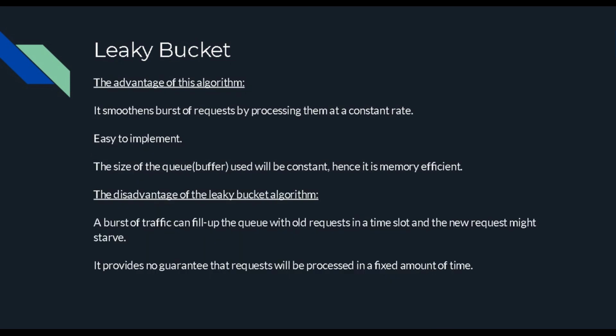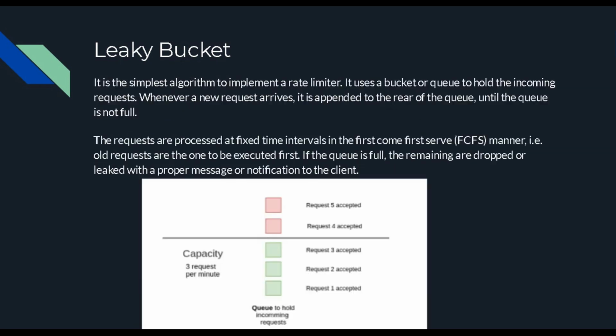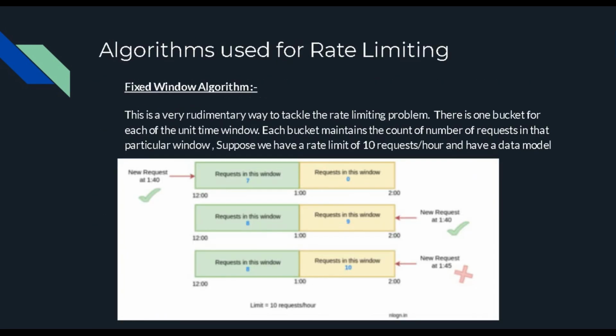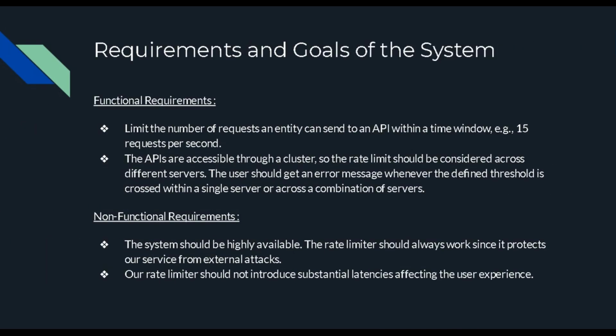Let me come to the advantages. It smooths out the burst request processing and processes them at a constant rate. It's easy to implement. The size of the queue will always be constant, so it is memory efficient, which is what we are looking for. The disadvantage is that a burst of traffic can fill up the queue with old requests, and the new requests might starve. Old requests are coming a lot of times, again and again, so it makes the new requests starve. So guys, these are a few of the algorithms that I wanted to discuss with you.